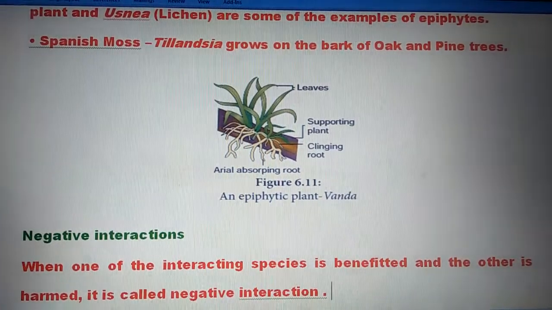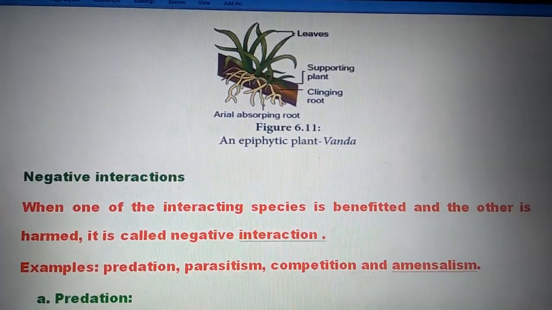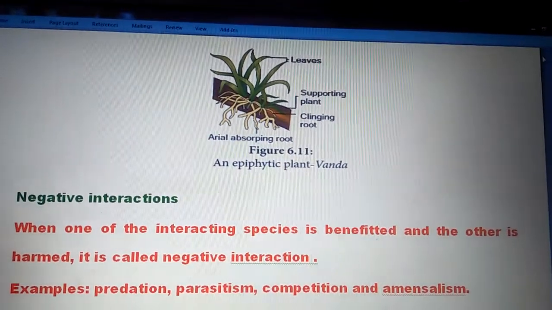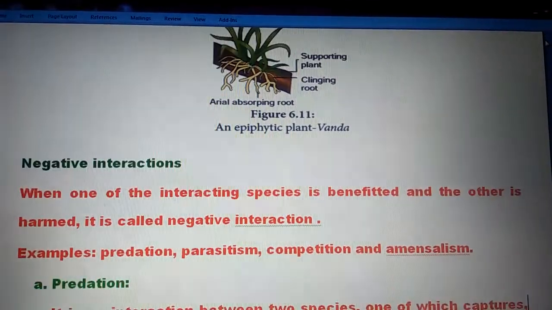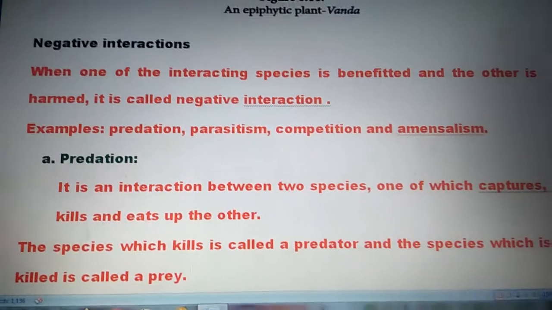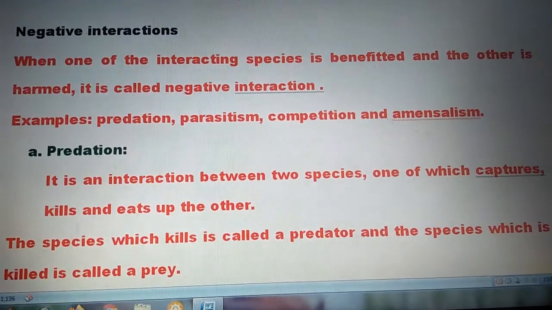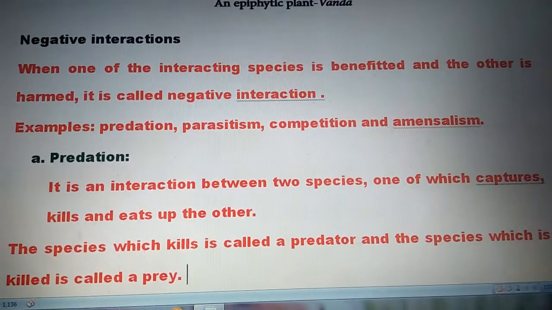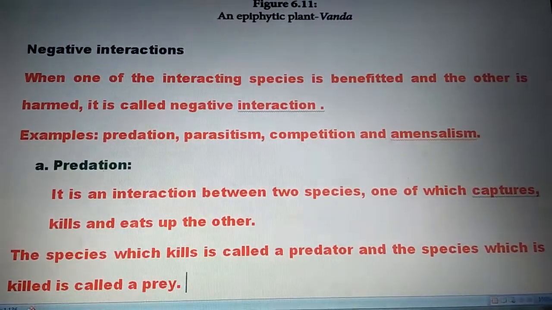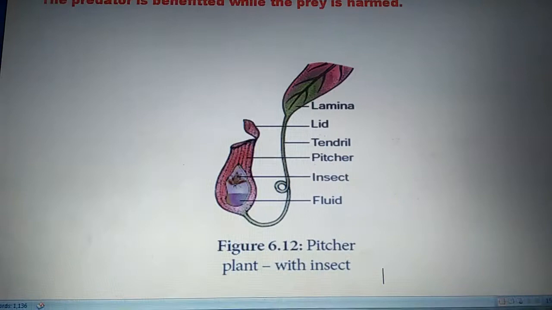When one of the interacting species is benefited and the other is harmed, it is called negative interaction. Examples: predation, parasitism, competition, and commensalism. Predation. It is an interaction between two species, one of which captures, kills, and eats up the other. The species which kills is called the predator, and the species which is killed is called the prey. The predator is benefited while the prey is harmed.